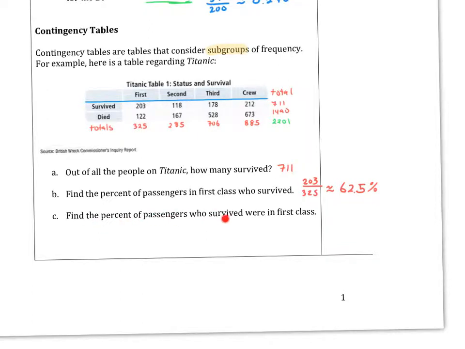Well, what percentage of passengers who survived were in first class? The total survival is 711, and of those first class is 203. So it's over a different total: 203 over the total number of those who survived there. We end up getting about 28.6%.